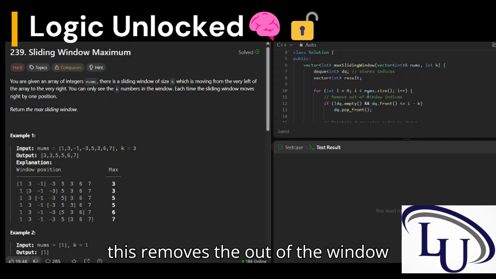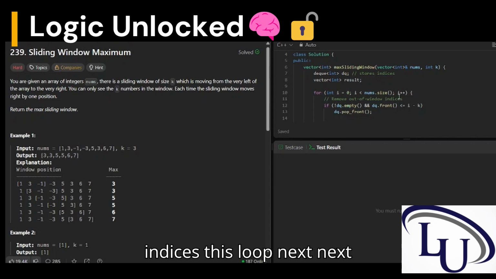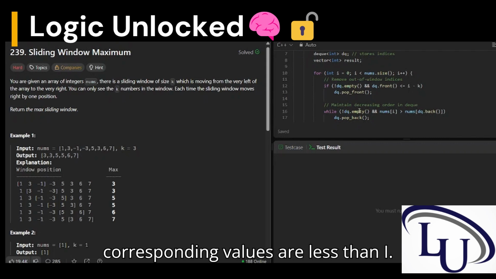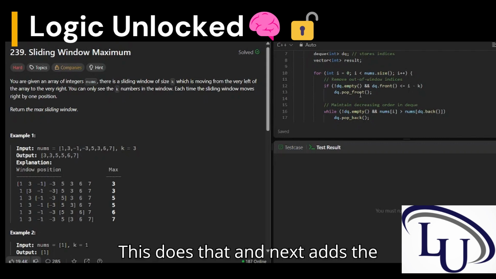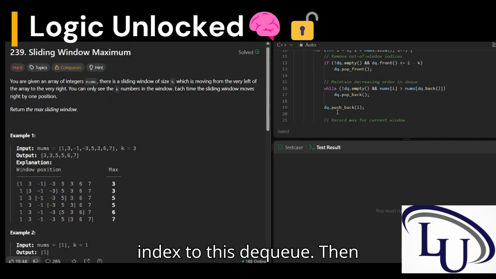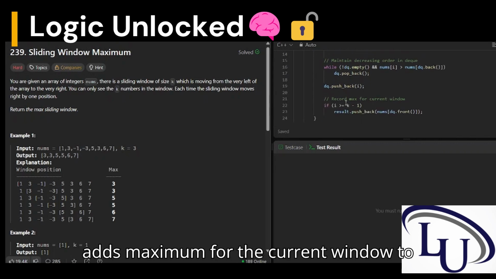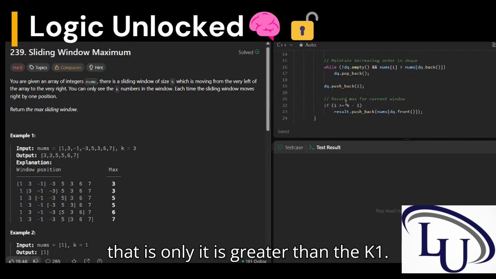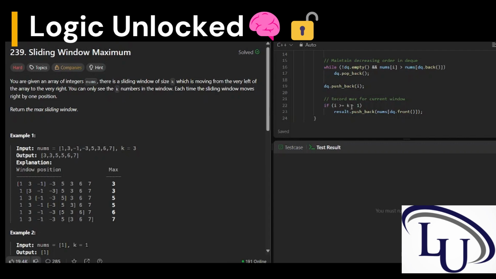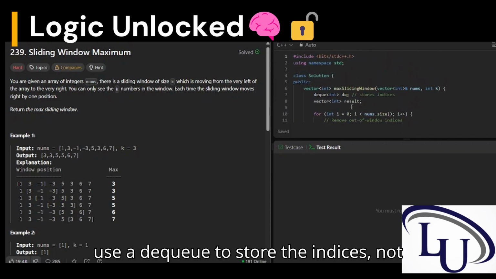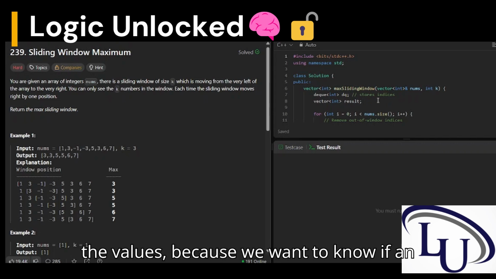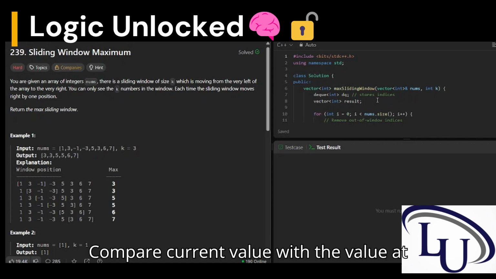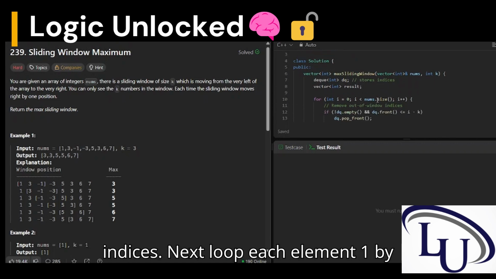Next, this loop removes the out-of-window indices. Next, it removes indices whose corresponding values are less than the current one. Then it adds the index to the deque, and then adds the maximum for the current window to the result, only after i is greater than or equal to k minus 1. If we go line by line, first we use a deque to store the indices, not the values, because we want to know if an index is out of the window or not. We compare the current value with the value at the indices. Next, we loop over each element one by one.